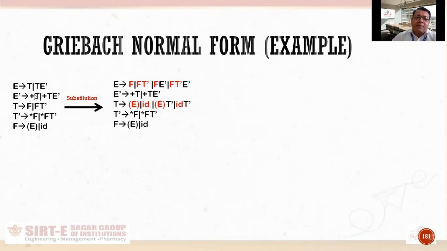Next, the second production, E dash produces plus T and plus T E dash. There is no problem in this. It is already in GNF, so I will not touch it. Next, I will come to the third one, that is T produces F and FT dash.